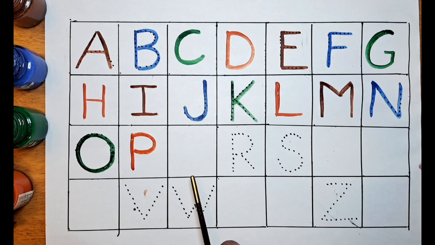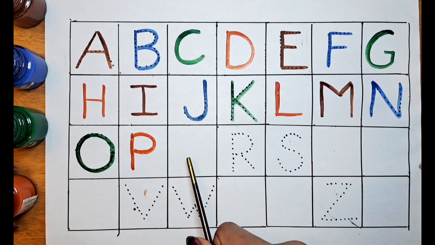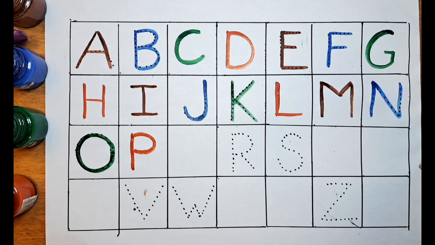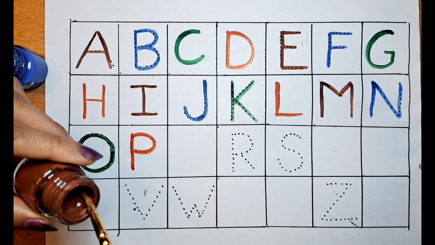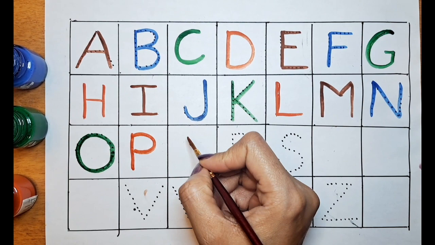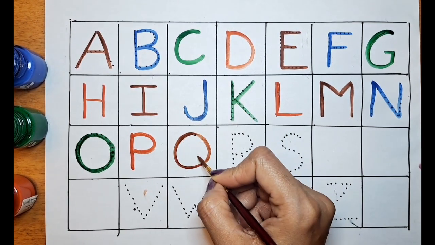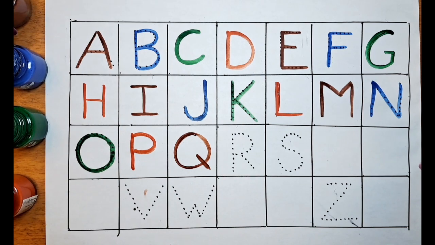What is the next letter? It's over here. It's going to be a Q. Can we color this Q with the brown color? Let's do it. Q for quill.